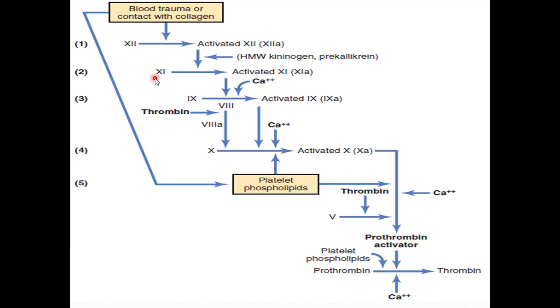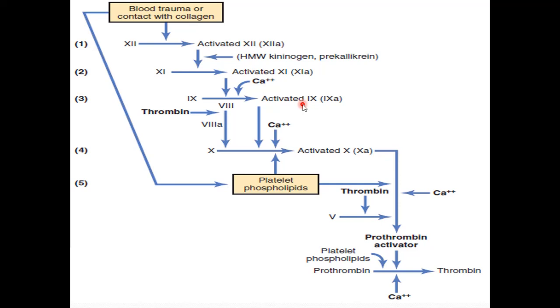So factor 11 is activated, and activated factor 11 in the presence of calcium ion will act enzymatically on factor 9 and will convert it into activated factor 9. Factor 9 can also be activated by factor 7, which is formed in the extrinsic pathway of clotting.